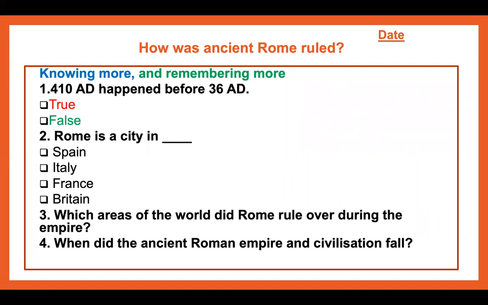Second question. Rome is a city in Spain, Italy, France, or Britain? Pause the screen and write down the answer. Question 3. Which areas of the world did Rome rule over during the empire? Pause the screen and write down the answer.